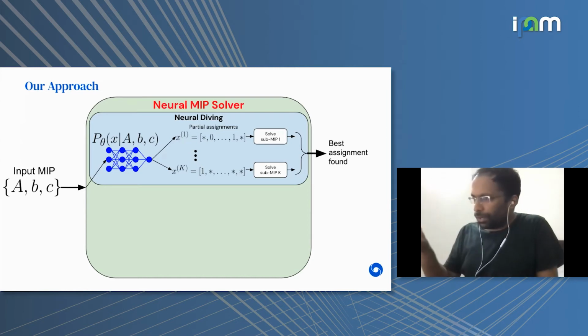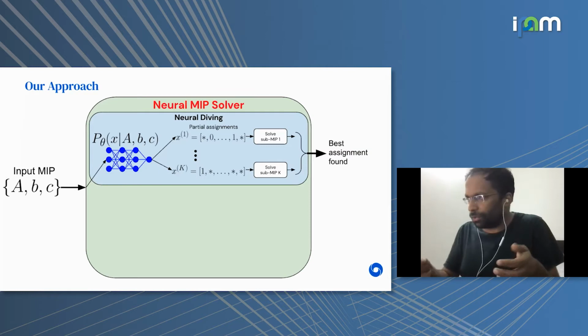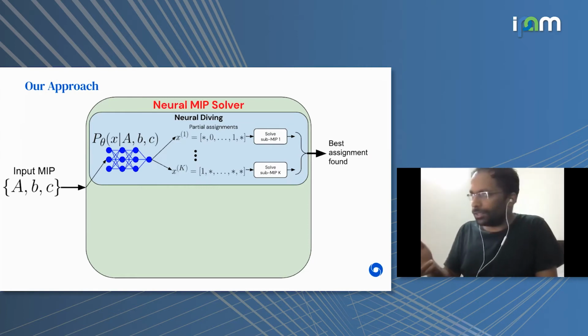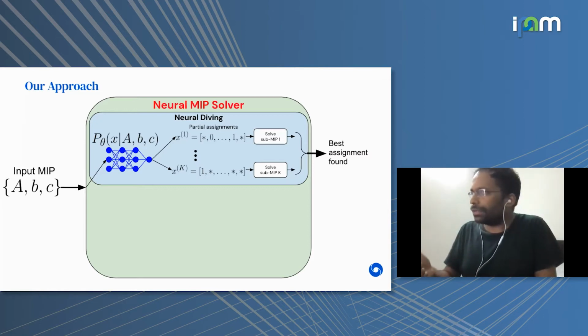So the first part, which generates an assignment, we call neural diving. It's basically a generative model that conditions on the specific MIP instance that we want to solve, so basically the A, B, and C parameters of the MIP. In turn, it defines a distribution over the assignment space, over the variable space that we are searching, to generate an assignment.